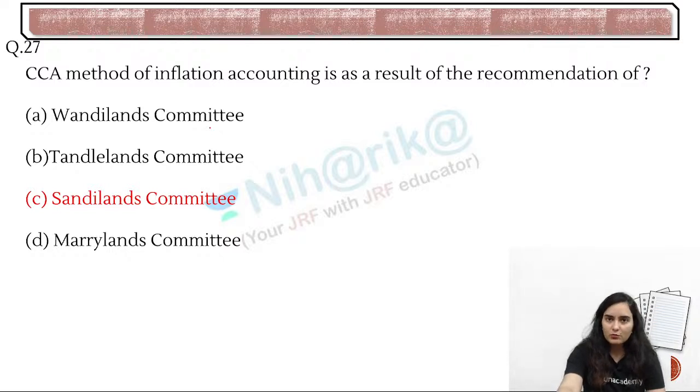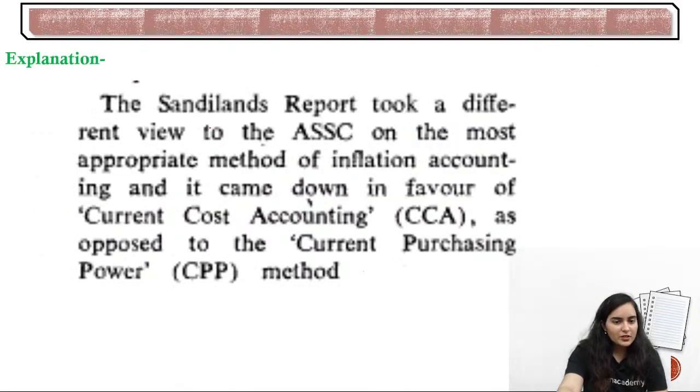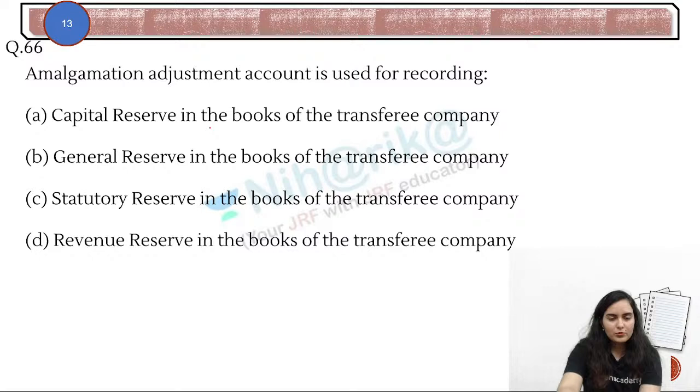But current cost accounting, all the inflation methods, indexation, all those things you have done. Then, as opposed to the current purchasing power CPP method, something like that, right? Then replacement was also one. We will see, it will be understood soon.